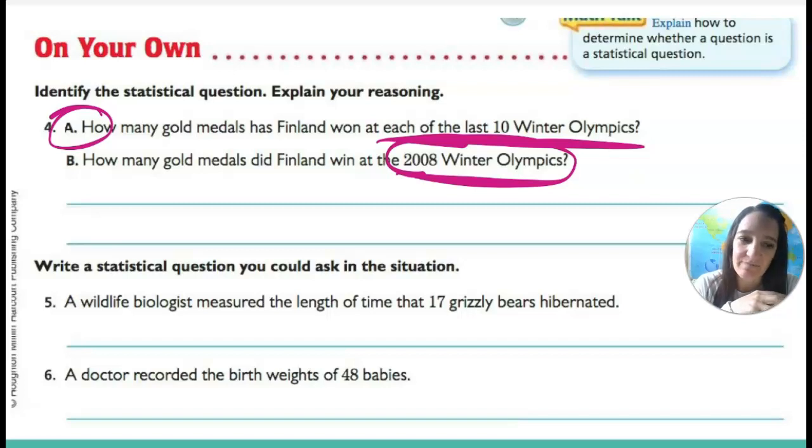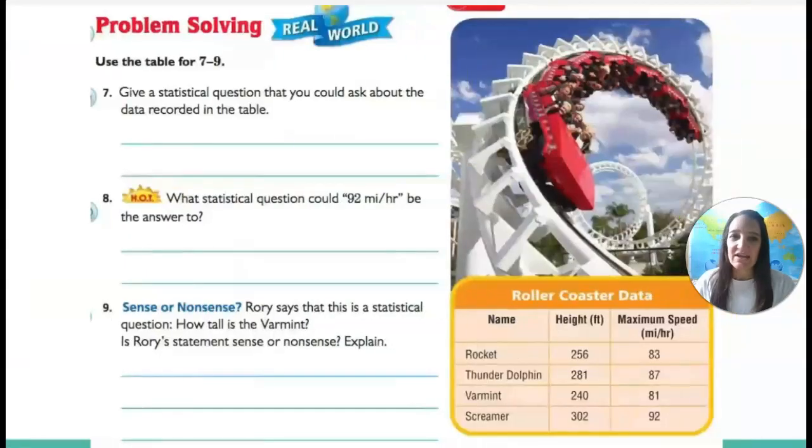So not statistical. A doctor recorded the birth weights of 48 babies. A statistical question might be, what was the average of all the babies' weights? Well, you're going to have to collect all of the babies' weights to find the average. So that's statistical. Not a statistical question would be, how much did the first baby born weigh? We only have to look at one baby, right? So not statistical.